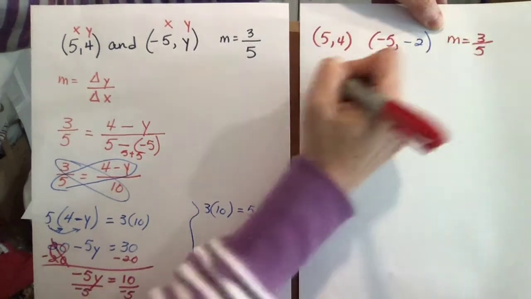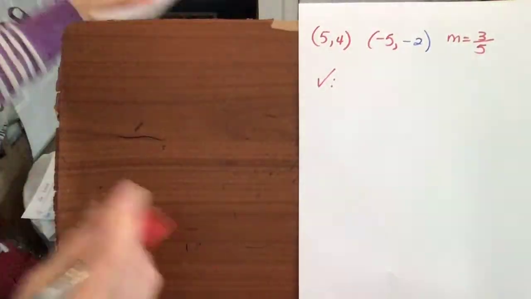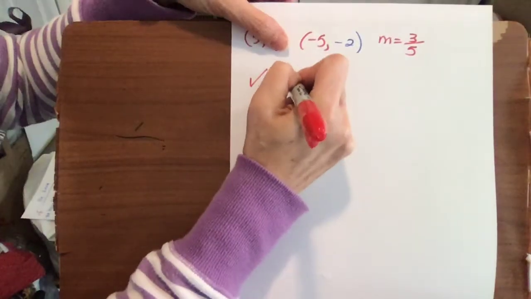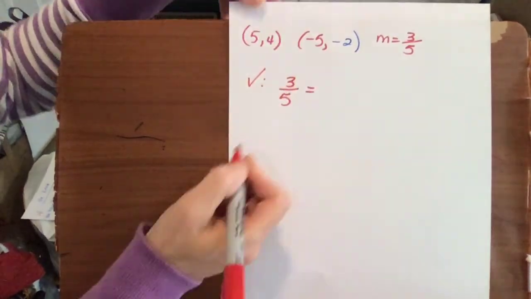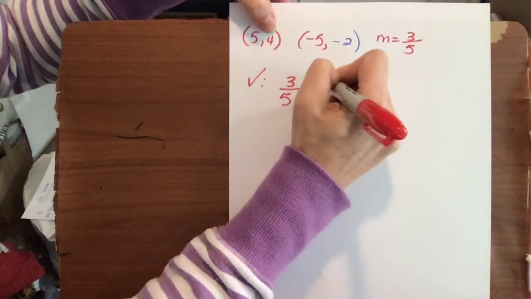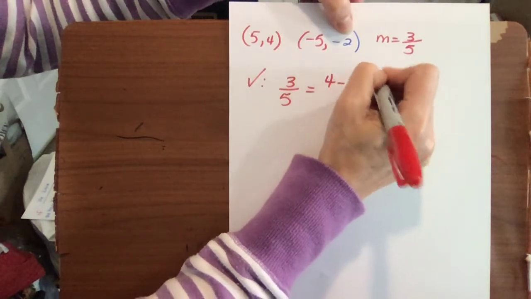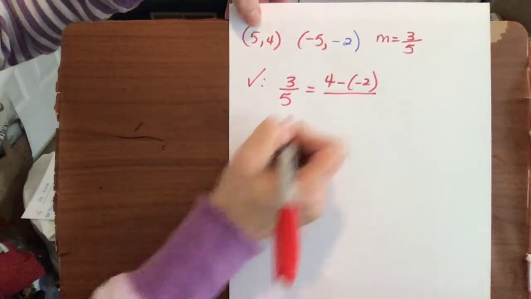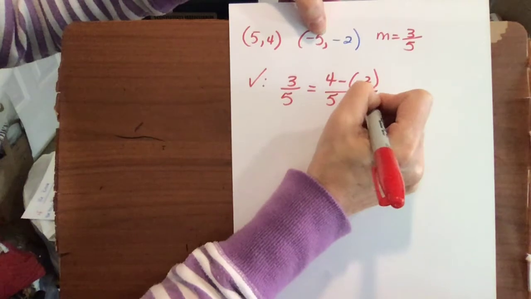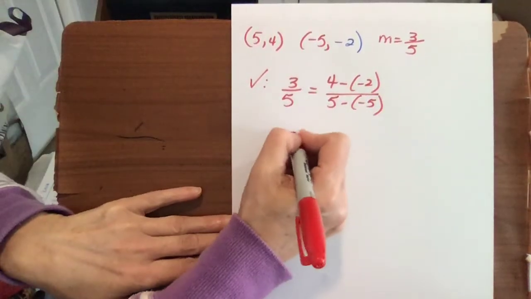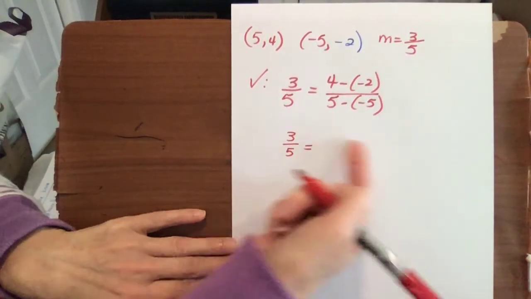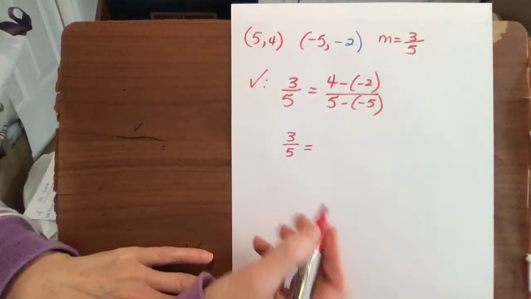So let's check. Remember, our slope of 3/5 has to equal our change in y over change in x. So 4 minus my negative 2 over 5 minus my negative 5. Bring it down, 3/5 equals, and let's see if this works out to be 3/5 on the right side.